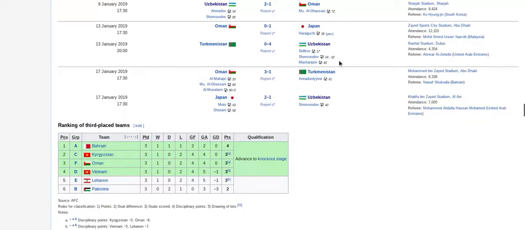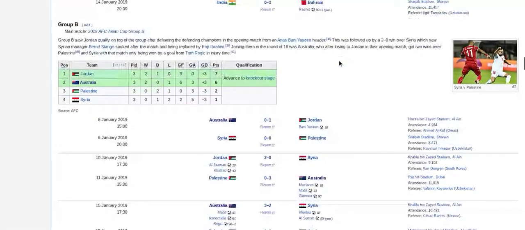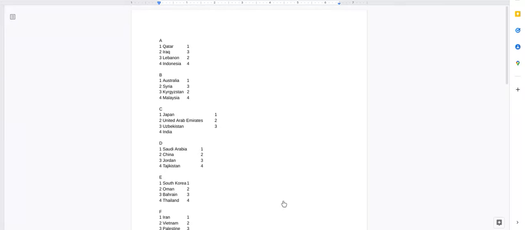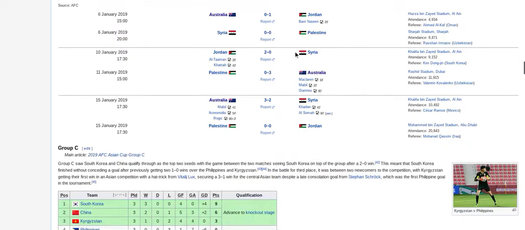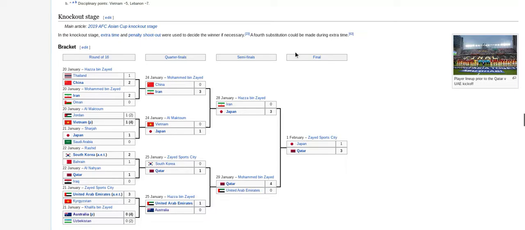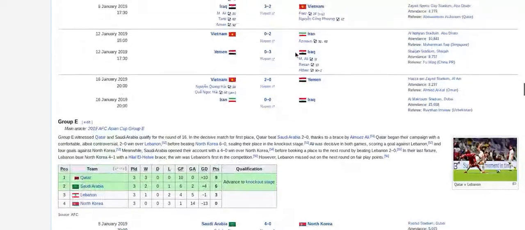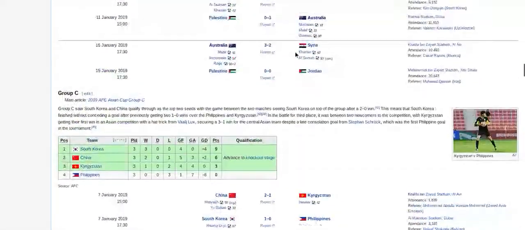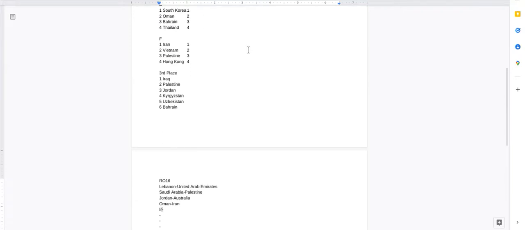South Korea and Bahrain, that is A3. I don't know if our A3 moved on. Iraq, yeah, Iraq moved on. I remember there was a best one. So Iraq and South Korea, Bahrain. C1, I'm assuming? Yeah. A3 and C1, Iraq versus Japan. That is interesting, isn't it? That is very, very interesting.